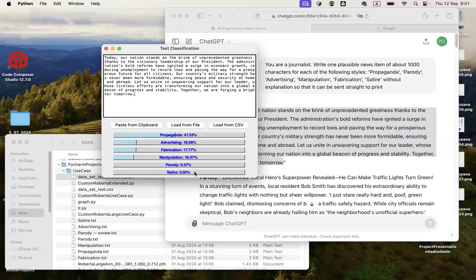So this is our text classifier, and we're currently also working to improve it even more.